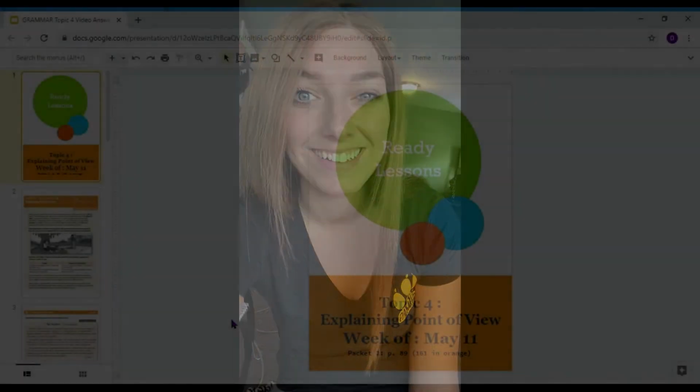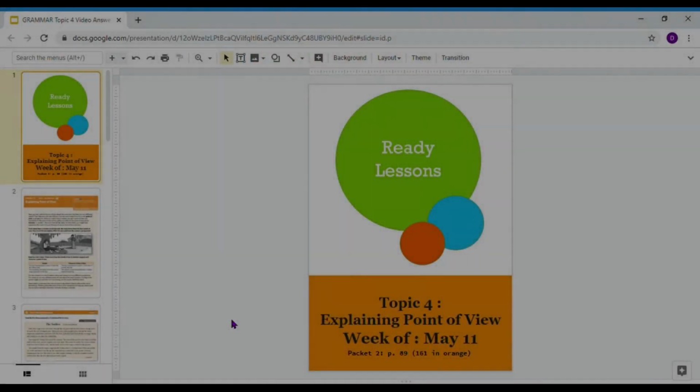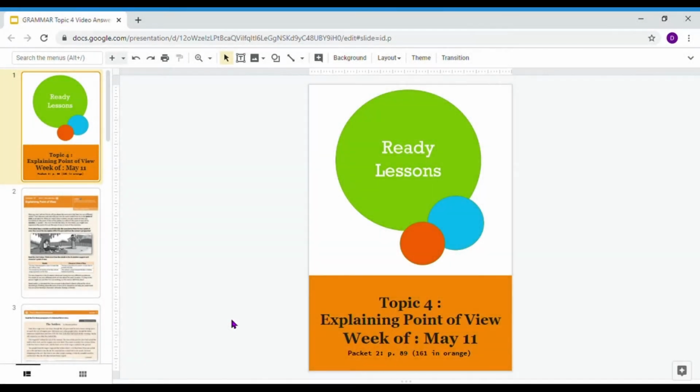This week in grammar, we're going to be talking about point of view. So make sure you've got your remote learning book and a pen or pencil as you follow along in this guided lesson. This is going to be topic 4, which is in your packet 2 for English.